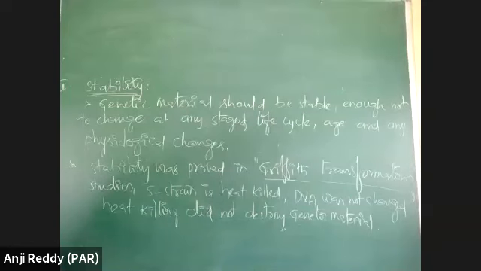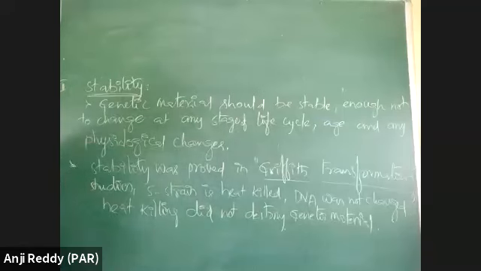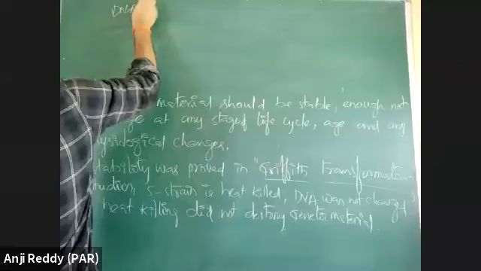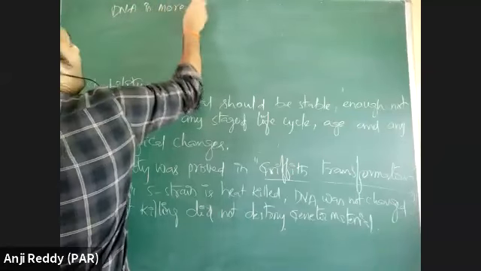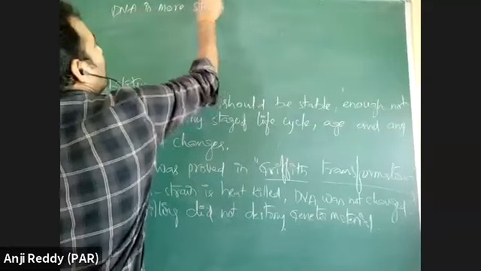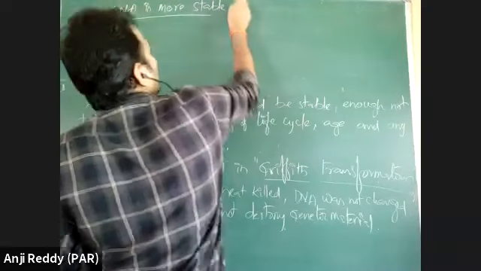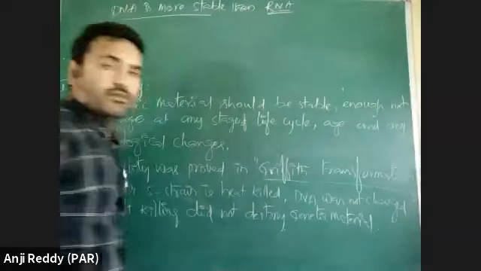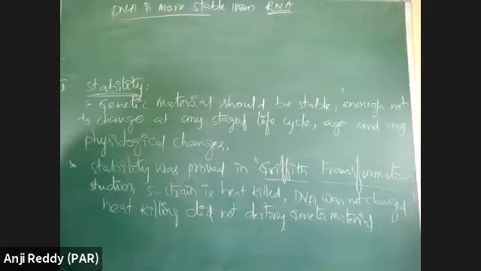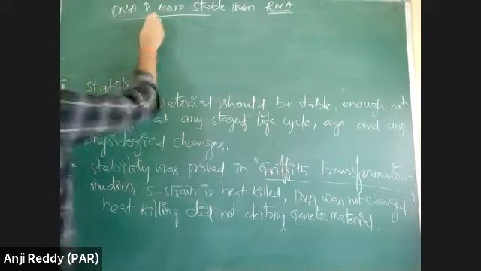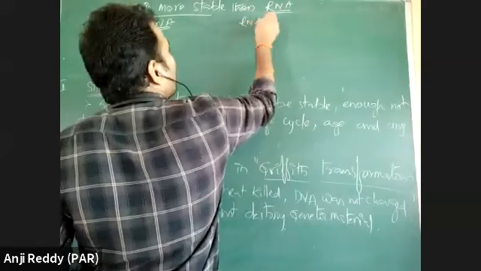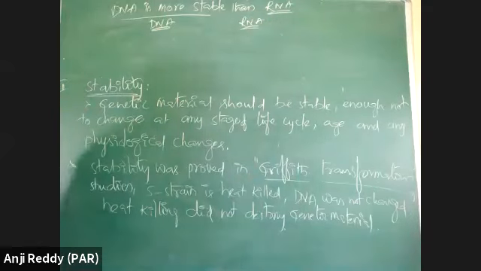Yes, DNA is more stable than RNA. Why? Compare DNA and RNA: what gives more stability to DNA?